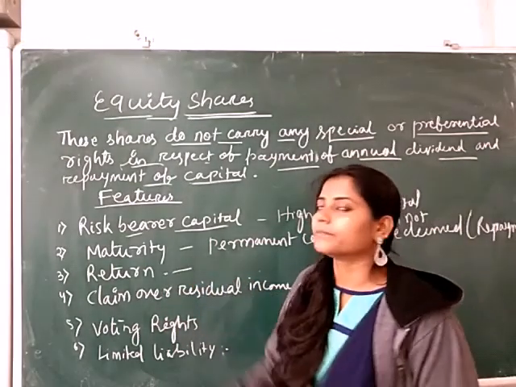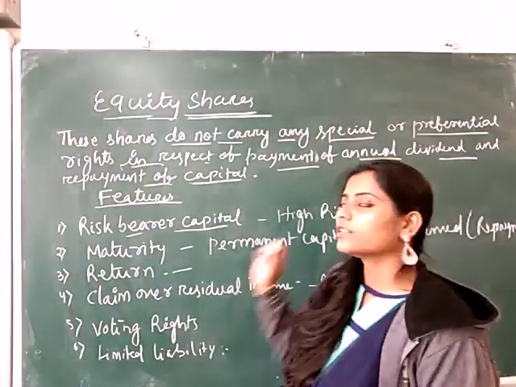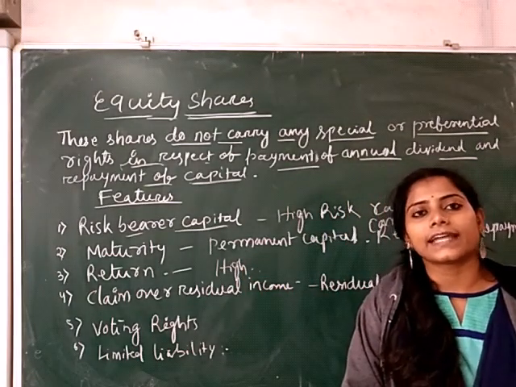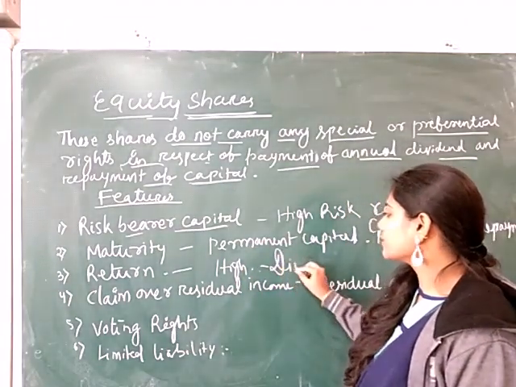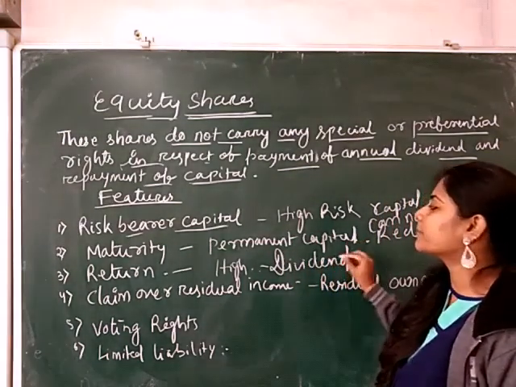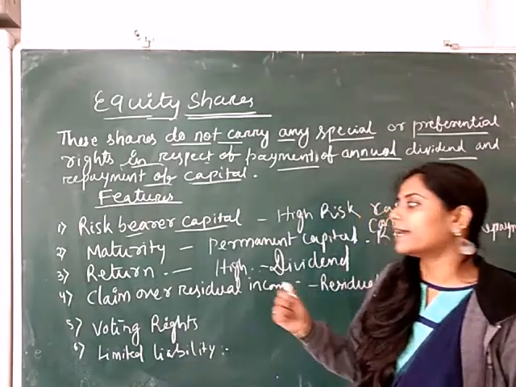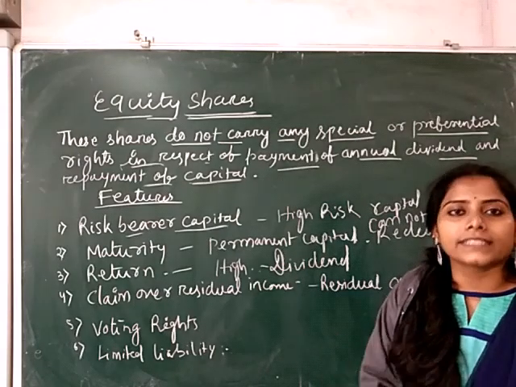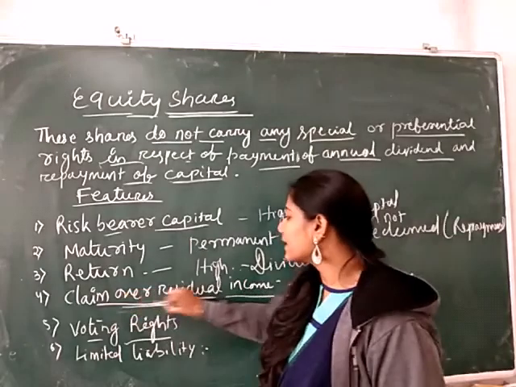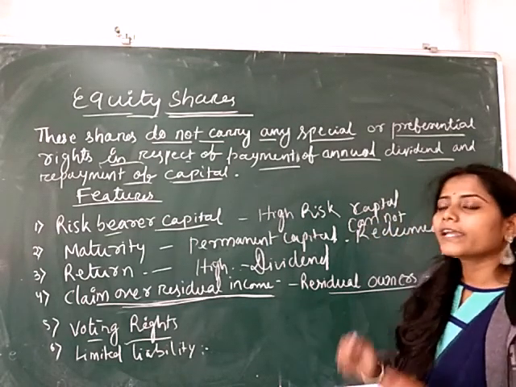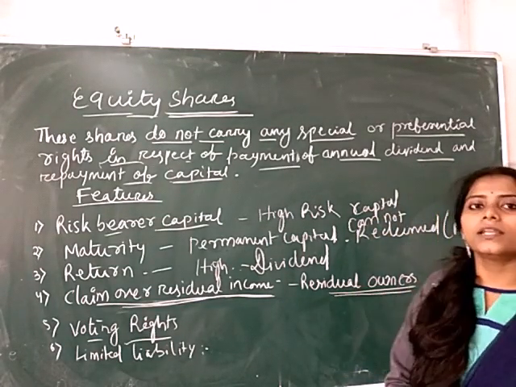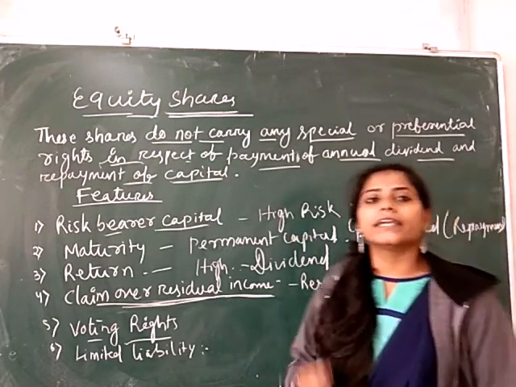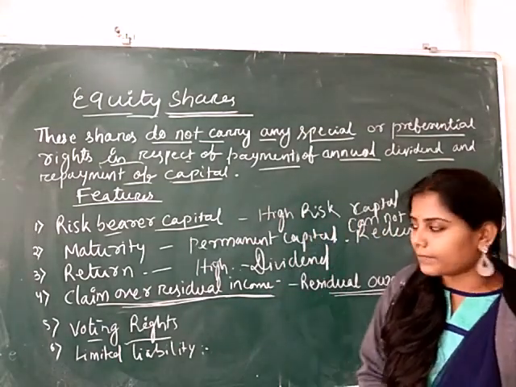The next is return. As it is a risky capital, the return is also high, and the equity shareholders get return in the form of dividend. So dividend is basically related to the return of the shares, and here the return is high because the risk of the share capital is also high. Next, claim over residual income. Equity shareholders are also known as residual owners. Equity shareholders get dividend after payment of all other dues of the company and after all the assets have been settled.